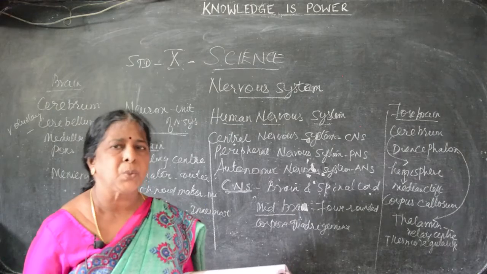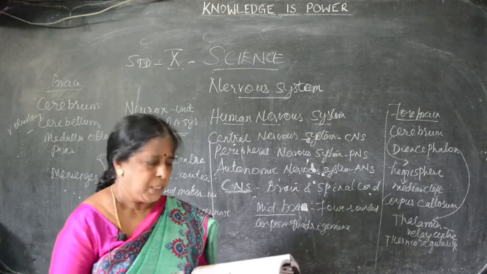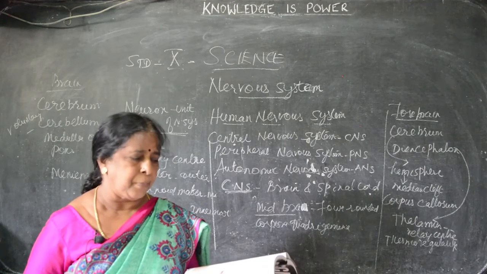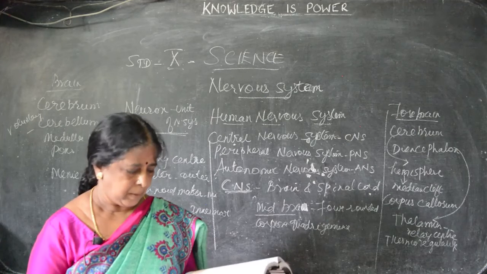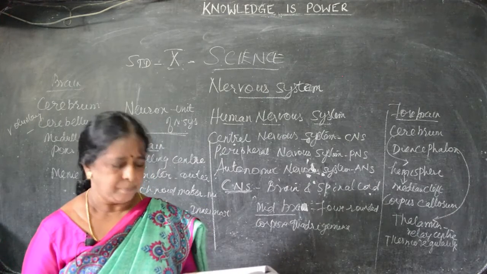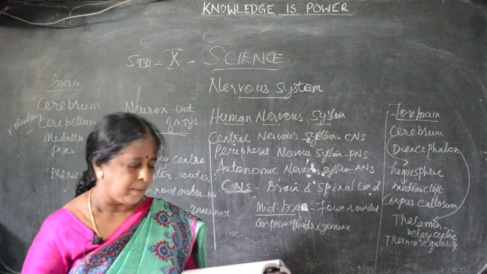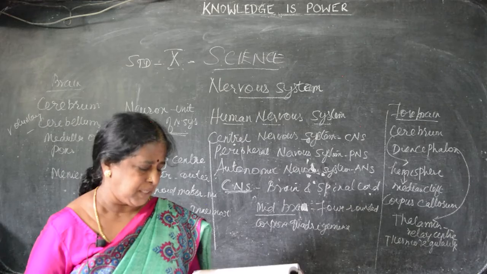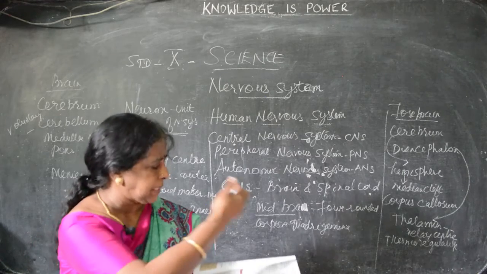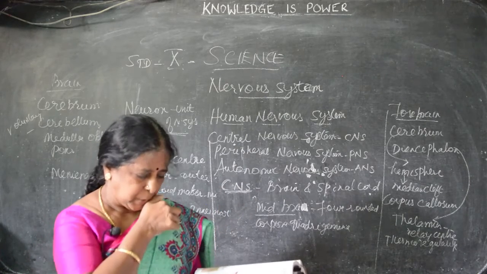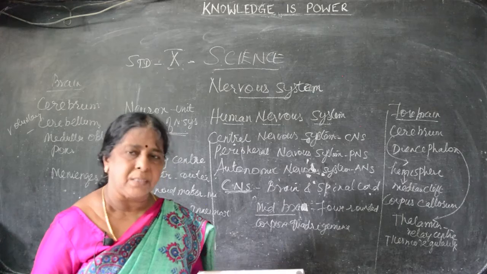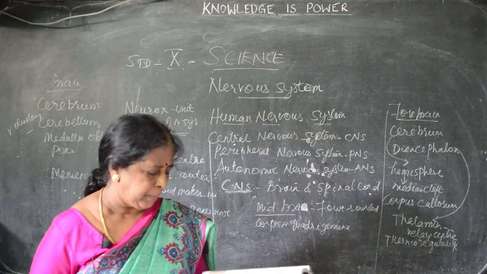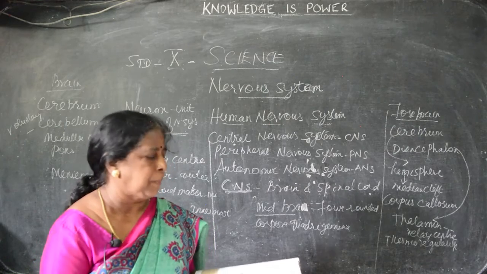It is given clearly on page number 223. If you are not marking it in the book, you can learn that. Cerebral cortex, thalamus, hypothalamus, cerebellum, pons, medulla. The cerebral cortex controls voluntary functions. The thalamus acts as a relay station. The hypothalamus, at the base of the thalamus, controls temperature, thirst, anger and so on. The cerebellum maintains the body in a stable condition. Pons and medulla are connecting bridges.